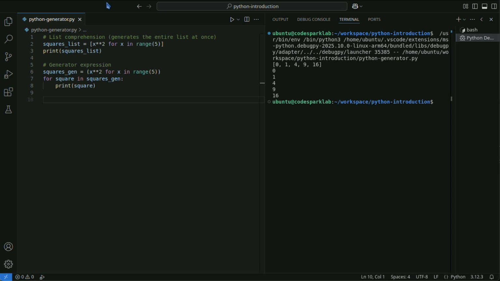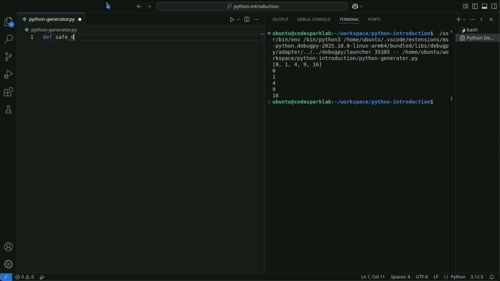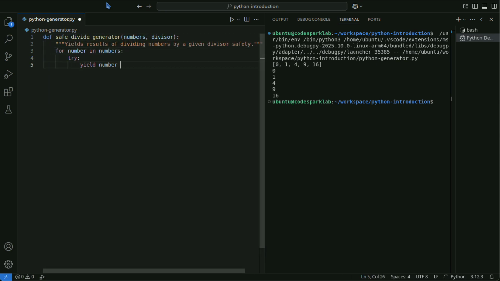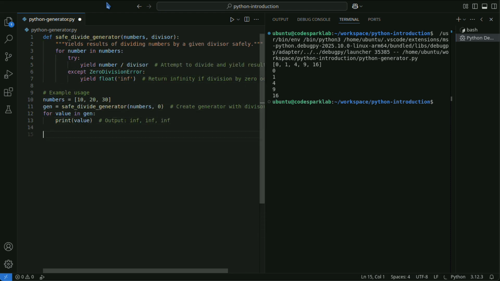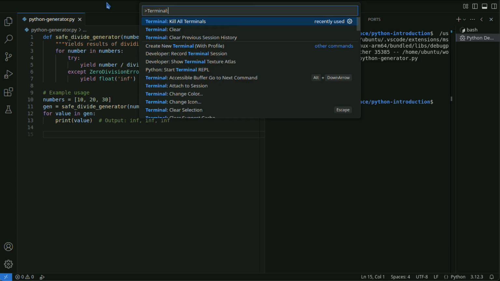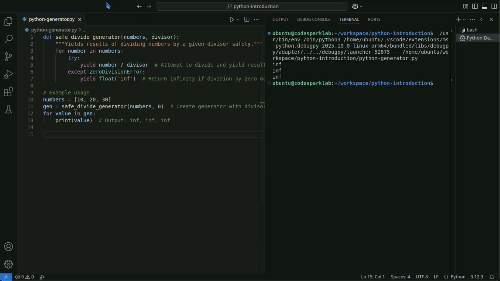Exceptions may occur inside a generator. In such cases, you use try except, just like in regular Python code. In this example, proper error handling is performed in the event of a division by 0.